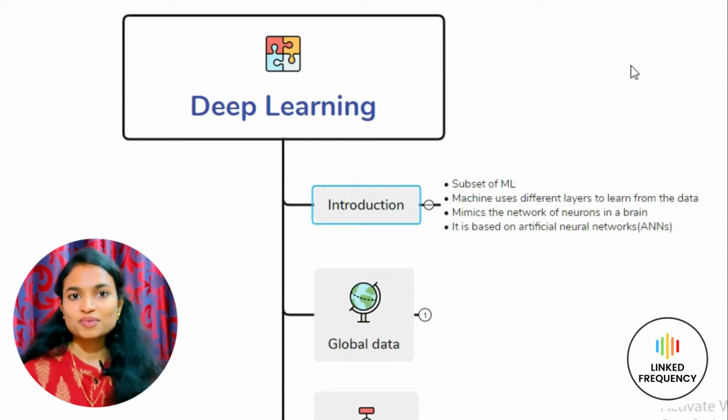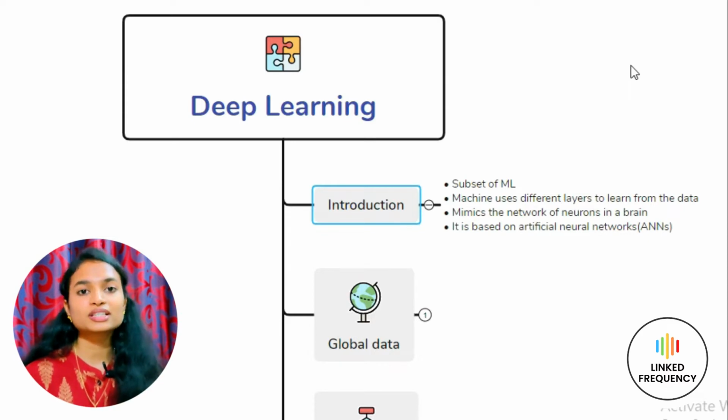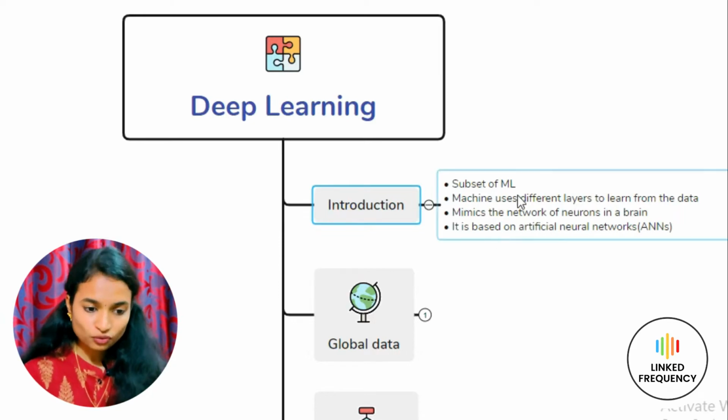Deep learning is a subset of machine learning. Deep learning tries to mimic the network of a human brain. That is why it is based on the concept of artificial neural networks. As our brain has millions of neurons that are connected, and these neurons help in transmitting or receiving a certain message, similarly, a deep neural network also works in the same manner. It has many layers which help in propagation of the message and ultimately it produces the required output. So the points listed here are: a subset of machine learning; the machine uses different layers to learn from the data; it mimics the network of neurons in a brain; it is based on artificial neural networks.